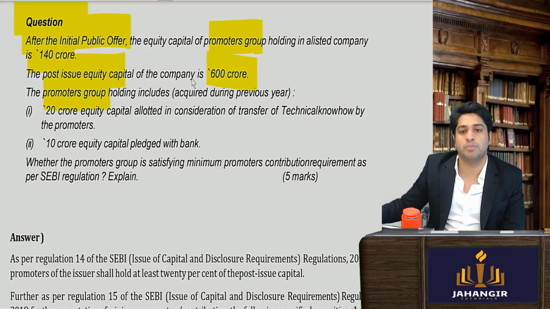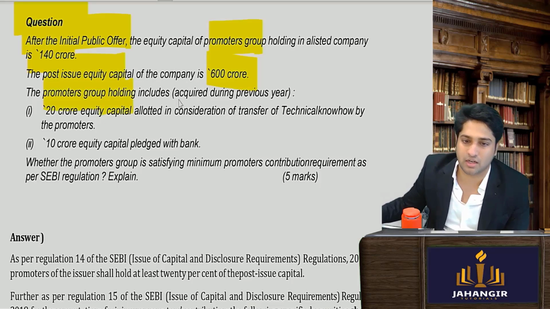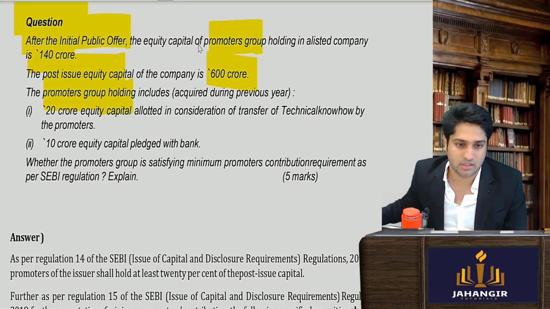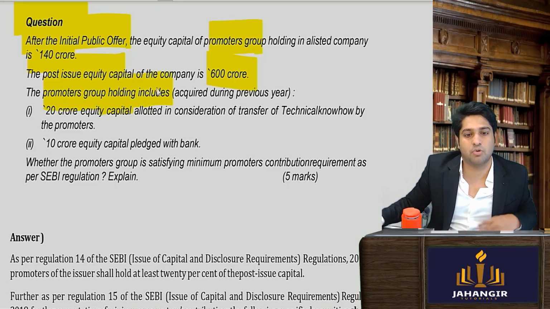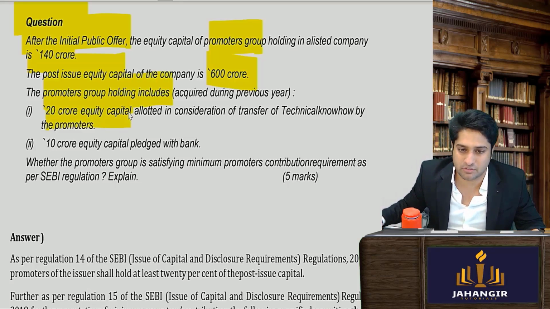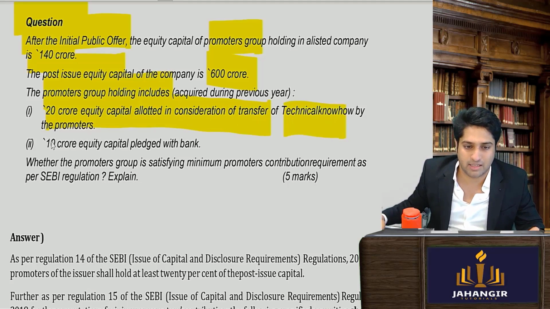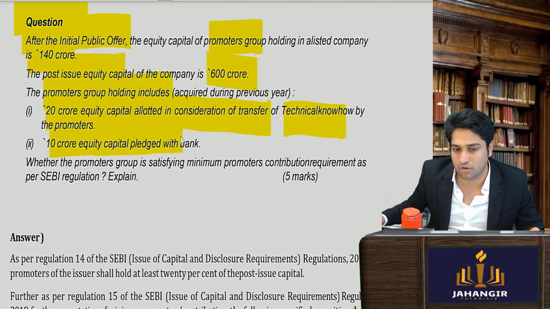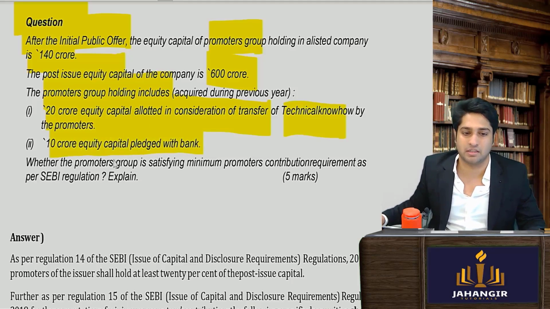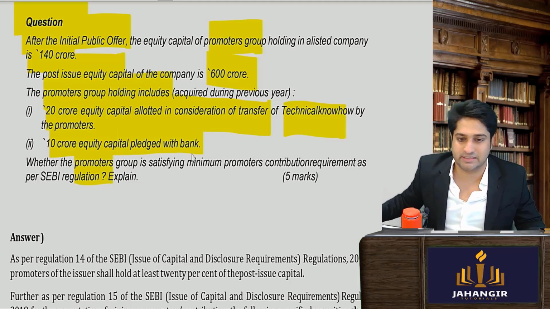The promoter group is holding, includes acquired during the previous years. So here they are saying the promoter holding includes 20% of shares allotment in consideration of transfer of technical know-how and 10 crores of equity capital pledged with the bank. Whether the promoters are satisfying the minimum promoters contribution.